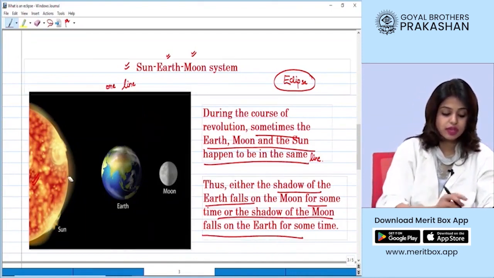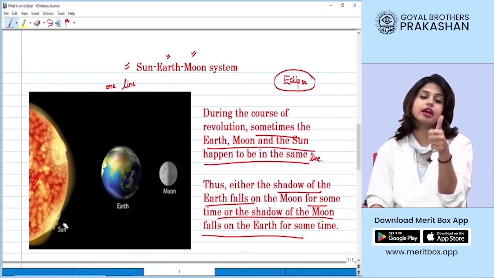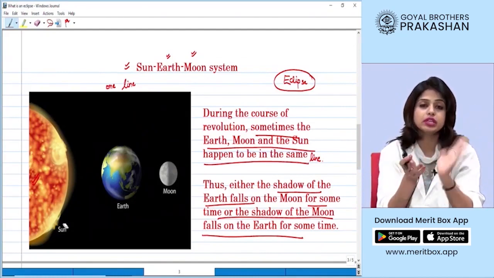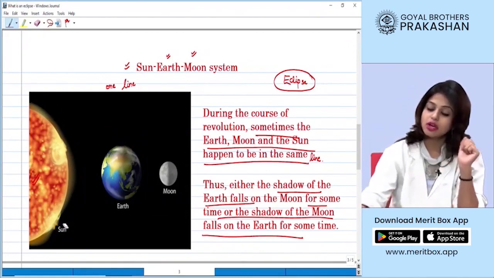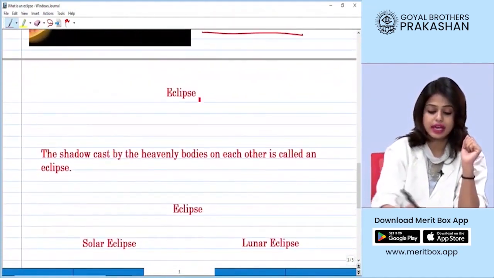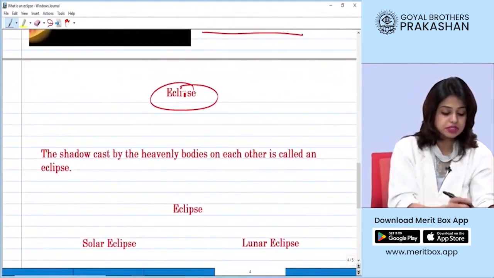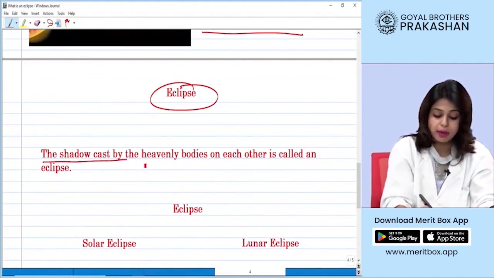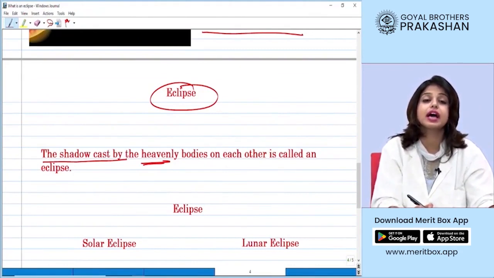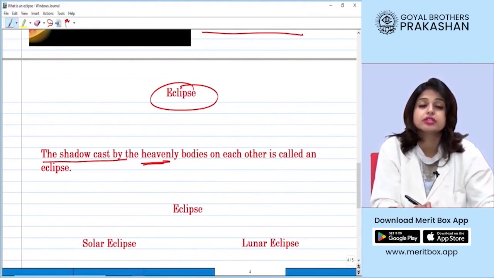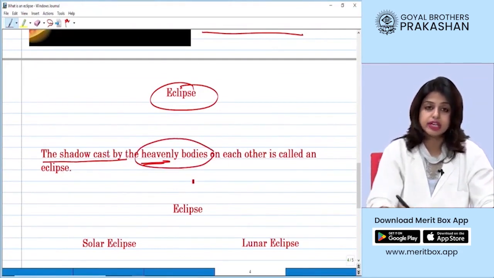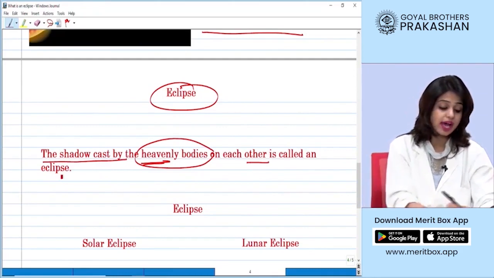Right, students? So, we have two cases, either the earth can come between the sun and the moon, or the moon can come between the earth and the sun, right? Now, what happens when this occurs? When this occurs, we get an eclipse. So, an eclipse is defined as the shadows cast by heavenly bodies. All these bodies, such as the sun, the earth, the moon, we call them heavenly bodies. The shadow cast by heavenly bodies on each other is called an eclipse.